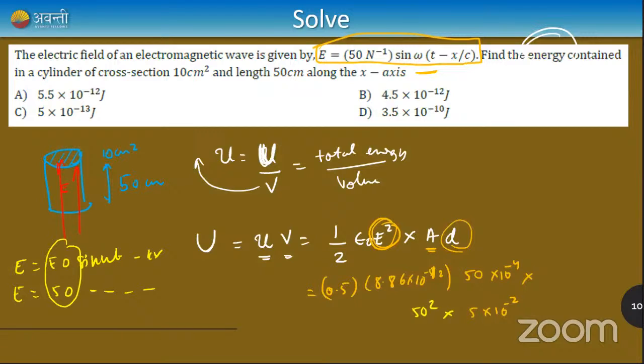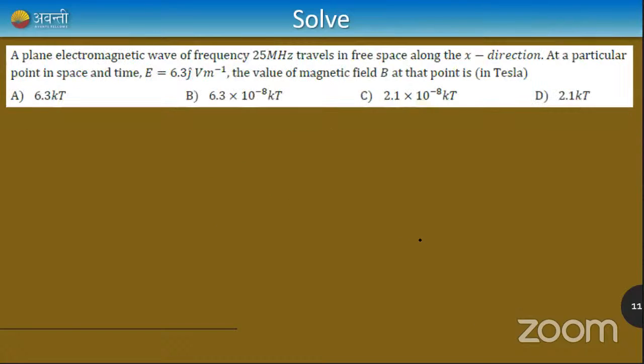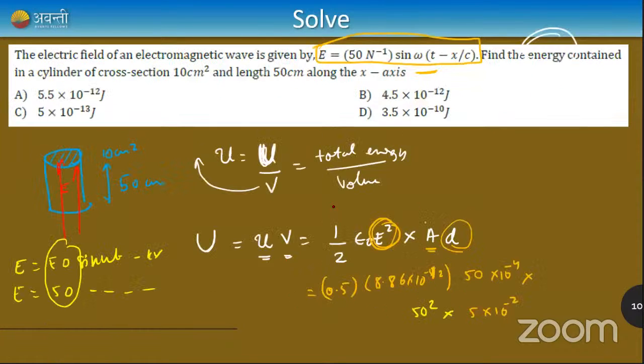Okay, am I clear, guys? If you multiply this expression, you get the answer, and it will be any one of these options. I leave the calculation to you. I hope you can do that. See, these are previous year questions, not random questions. These are very simple calculations. You just need to remember the concept. Can I solve the next question then? I leave this to you to solve. Multiply all of this and you'll get one of these answers.